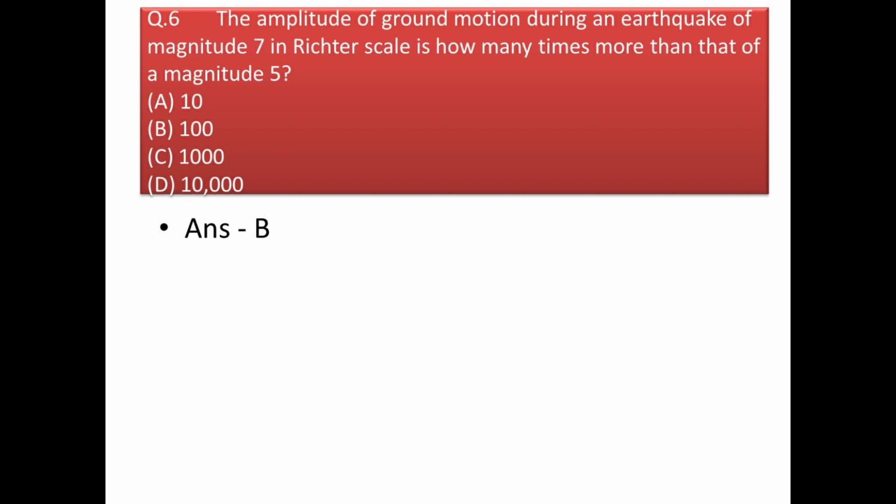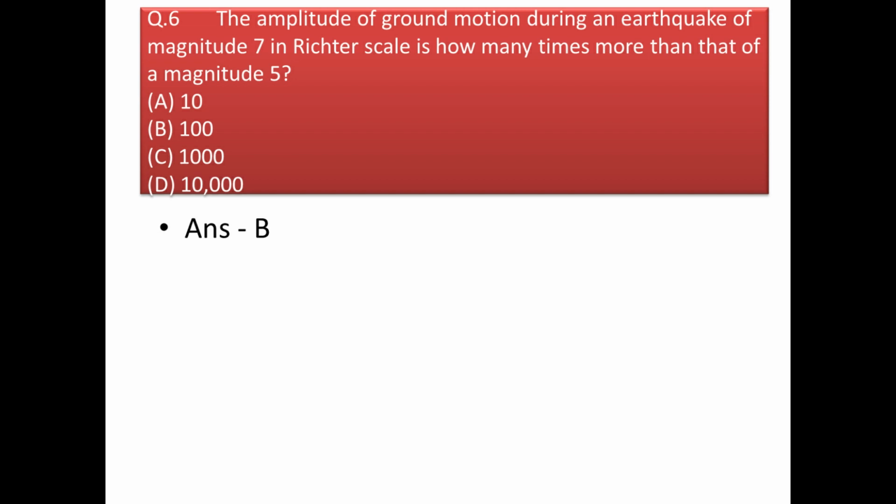Let's suppose at point A we have an earthquake of magnitude 4, and at a different place B we have an earthquake with a magnitude of 5. Now you can clearly say that the earthquake at B has 10 times more amplitude than the earthquake at A. And similarly, it increases in multiples of 10.